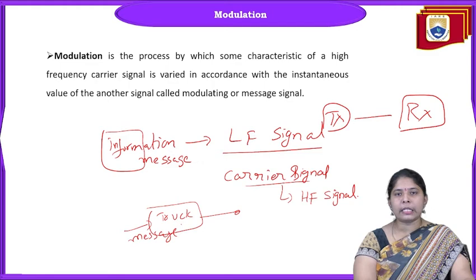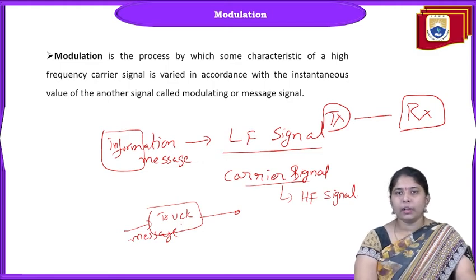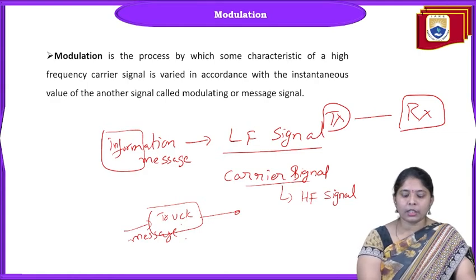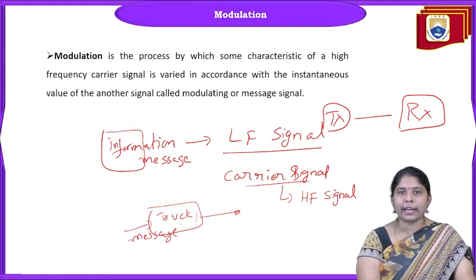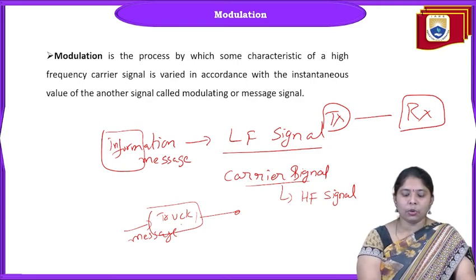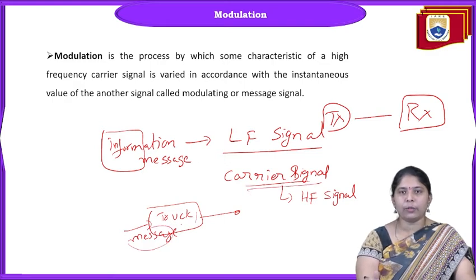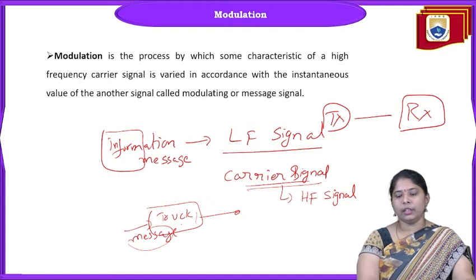We need only the message signal at the receiver, because information lies in the message signal. So we want to retrieve the message signal again at the receiver. The simple concept is that a carrier is used as a carrier. The name itself says it carries the message signal, the information signal. So we are keeping the message signal in the carrier signal and sending it to the receiver.